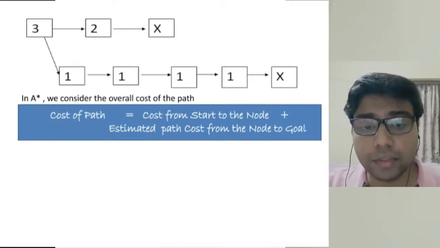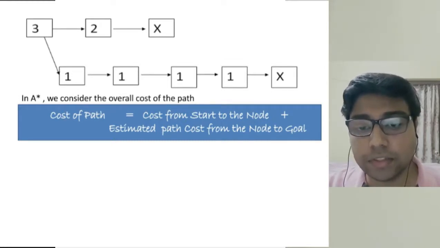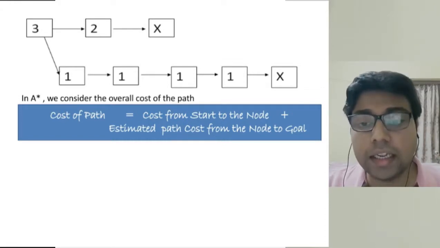Say for example, we take the previous scenario. Here, the overall cost of the path at each node is the sum of the cost from the start to the node and the estimated path cost from the node to the goal.